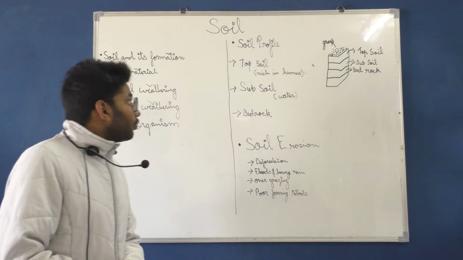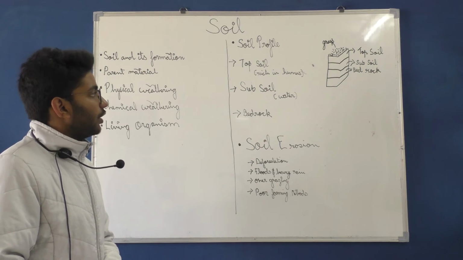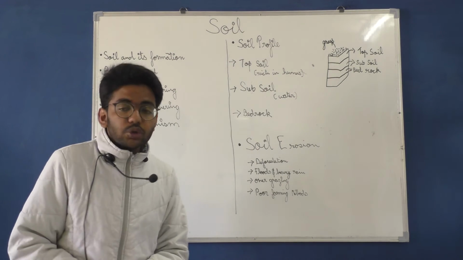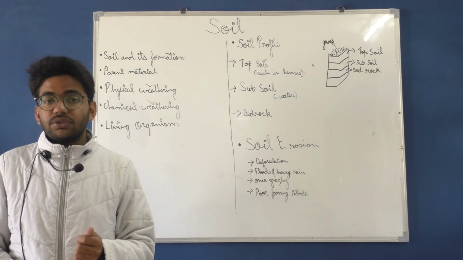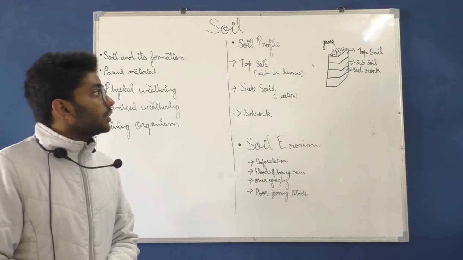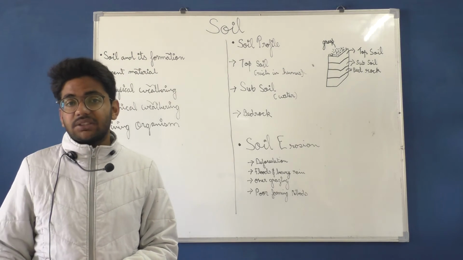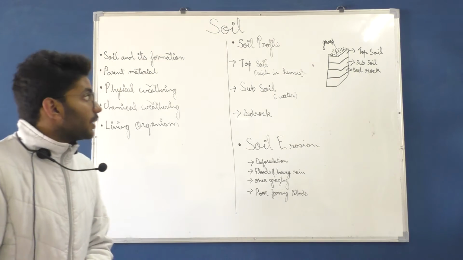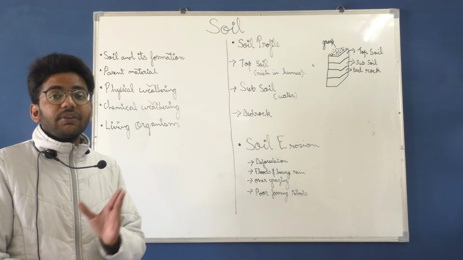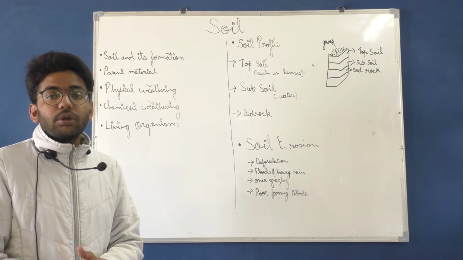Okay, now first of all, topsoil. What is the difference between topsoil, subsoil and bedrock? So first of all, topsoil consists of very fine particles of soil, and it is rich in humus. Rich in humus means there are many pests present in the soil, which make the soil richer and richer. So basically, topsoil has very fine particles of rock, and it helps in the growth of the plant.